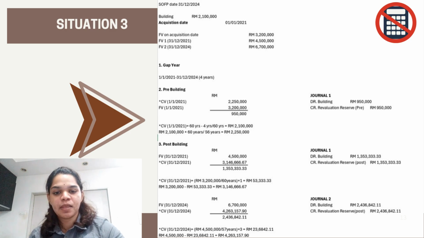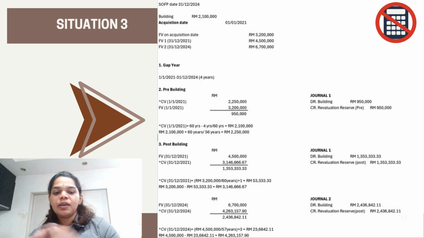1,353,333.33. For the second journal, we calculate as given the second fair value on 31st December 2024, which is 6.7 million, and we have to calculate the carrying value on 31st December 2024. From that, we can calculate 4.5 million divided by the useful life, which is 60, minus 3 years, because from 2021 until 2024 we have to subtract.